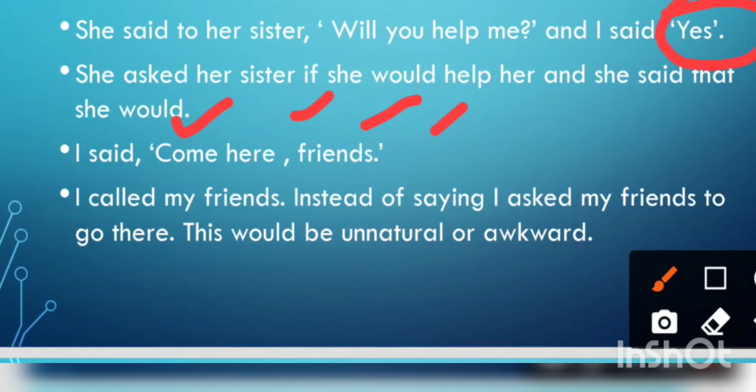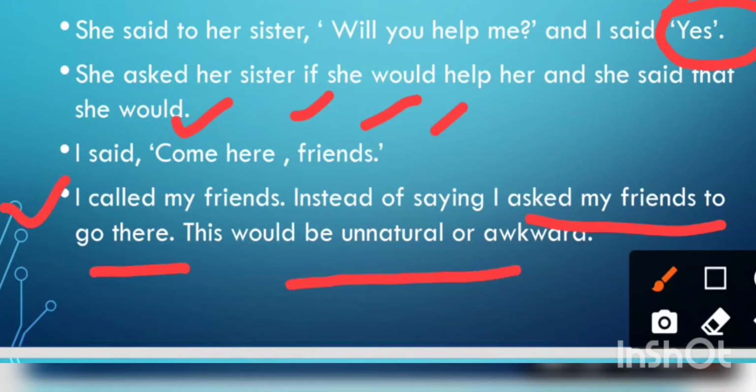I said, come here, friends. So, according to the rule, "come" is converted into "go". But it is not suitable everywhere. Instead of saying, I asked my friends to go there, the correct form is, I called my friends. If you say, I asked my friends to go there, it would be unnatural, awkward. So, the better sentence is, I called my friends.